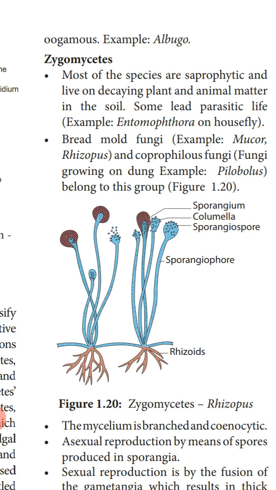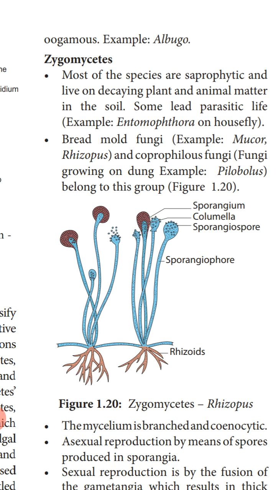You have seen at home, if bread is kept open for many days, after a few days you can see some growth on the slice of bread. That is the growth of the fungus. Here the fungus grows horizontally on the bread surface, and only at the time of spore formation, when reproduction is going to take place, the hyphae start growing vertically upwards. The growth of the hypha is horizontal on the surface of the bread, that is the substratum.